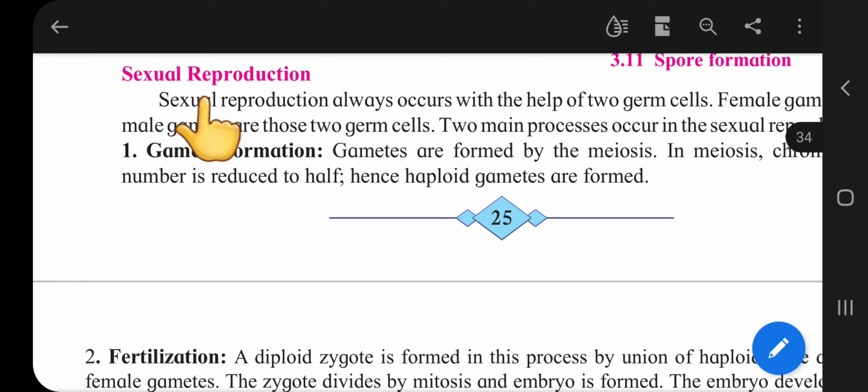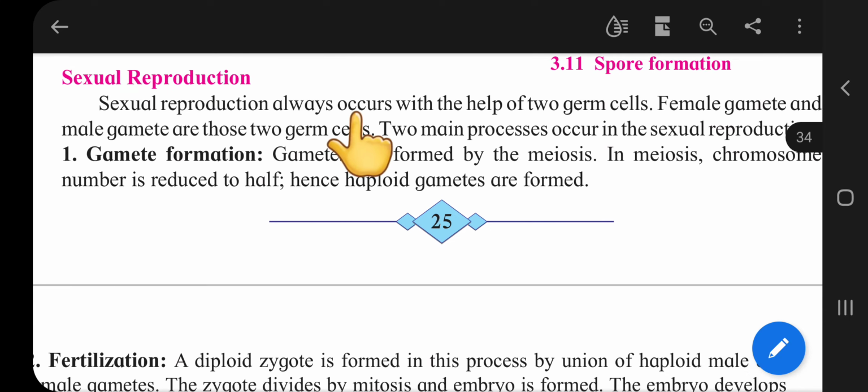Before this, we should know what sexual reproduction is. Do you know that male and female gametes are involved in sexual reproduction? Sexual reproduction occurs with the help of two germ cells, the male gamete and the female gamete.